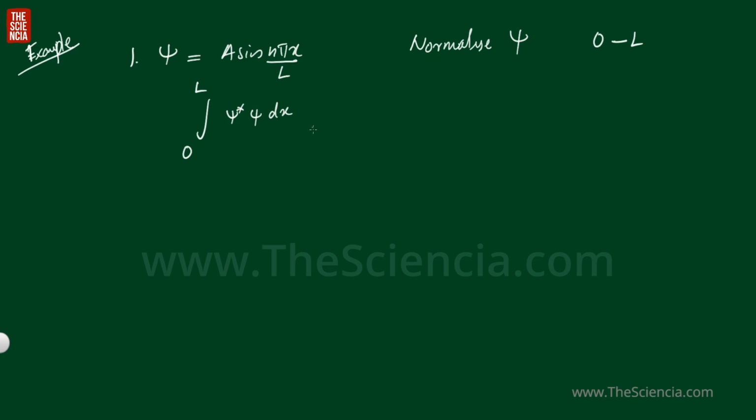For the wave function to represent a particle, this value should be equal to 1. So that is integral 0 to L psi star, the conjugate of this function, which is this one itself, a sine n pi x by L, into psi, that is a sine n pi x by L, into dx.